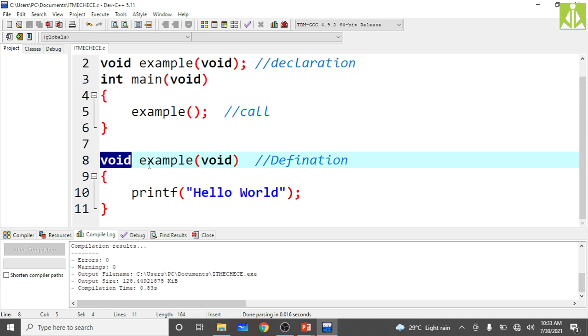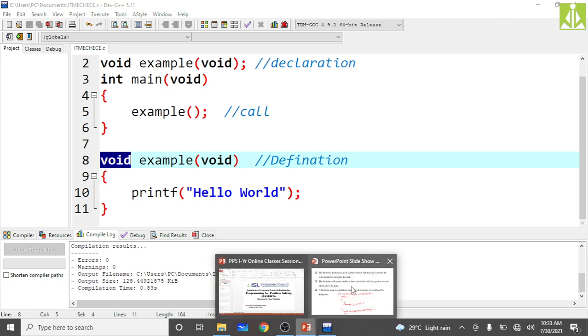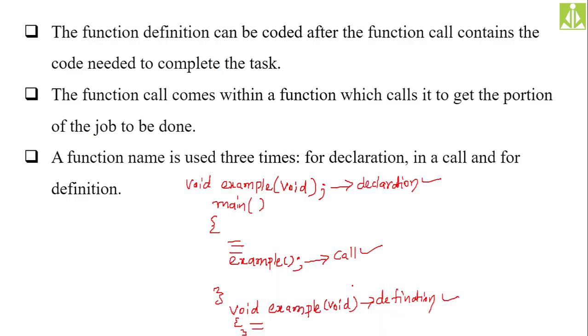It is printing that message on the output screen. Hopefully you understood how we have done the printing of the hello world message from the main function and from a user defined function. So this is the advantage and this is the concept of functions in C language.